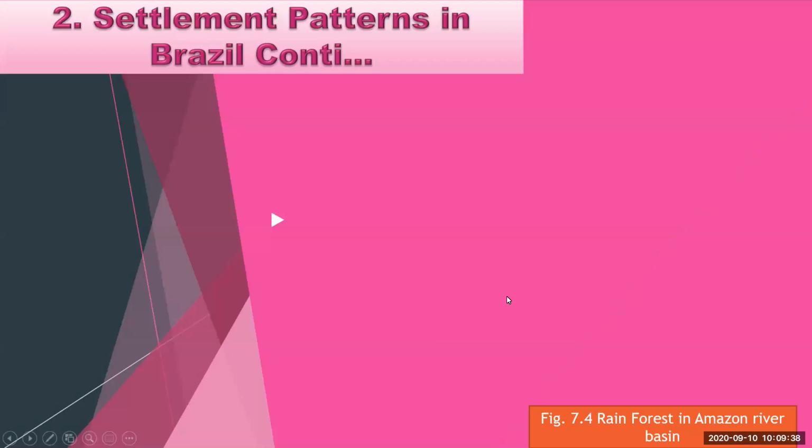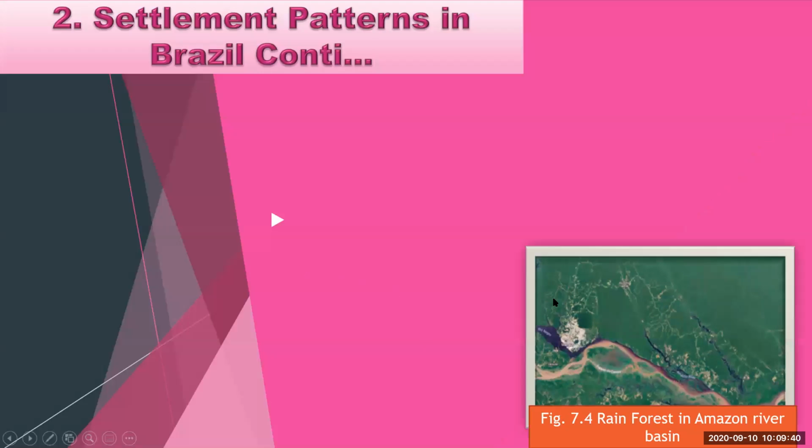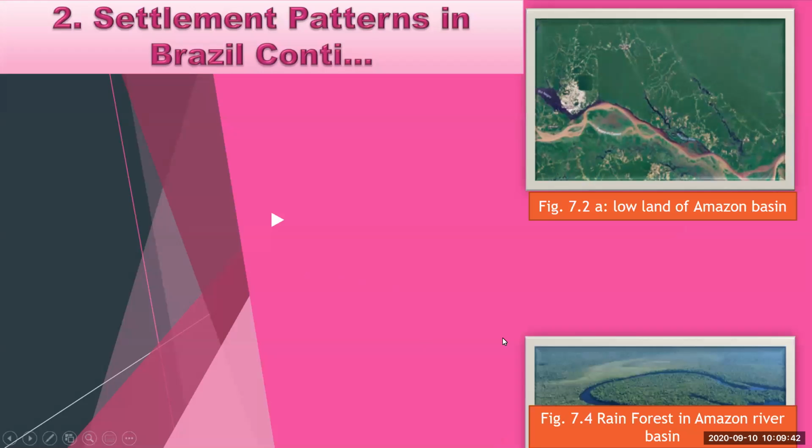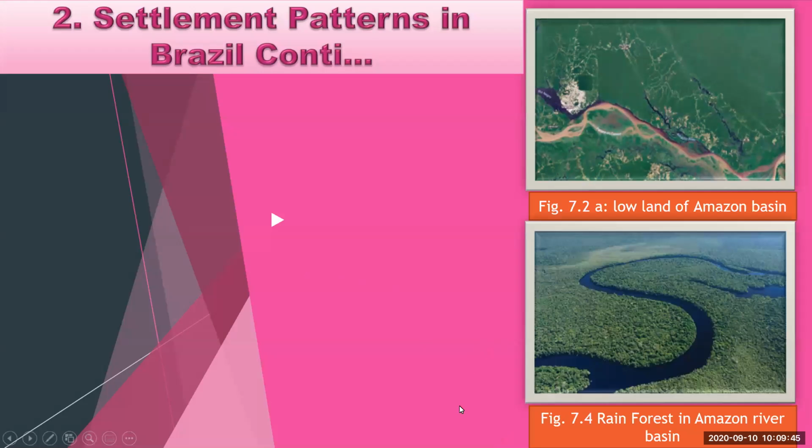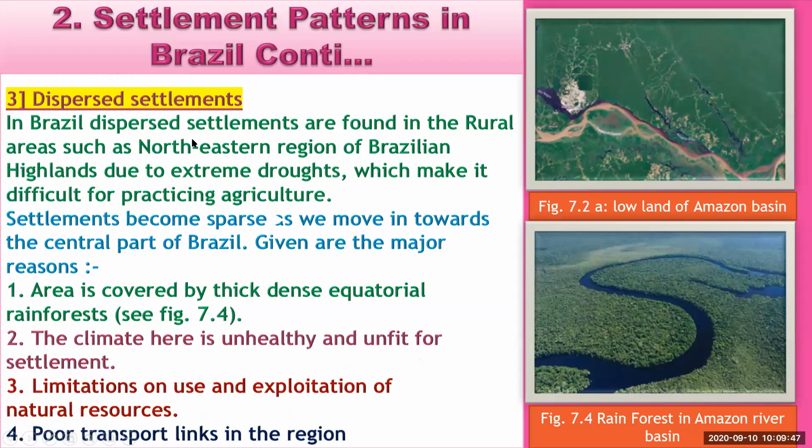Now continuing with settlement patterns in Brazil. As in India, Brazil also has dispersed type of settlements, and we'll see where they are found. In Brazil, dispersed settlements are found in rural areas such as the northeastern region of the Brazilian highlands due to extreme droughts, which make it difficult to practice agriculture.